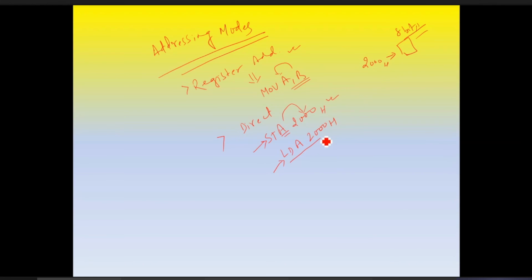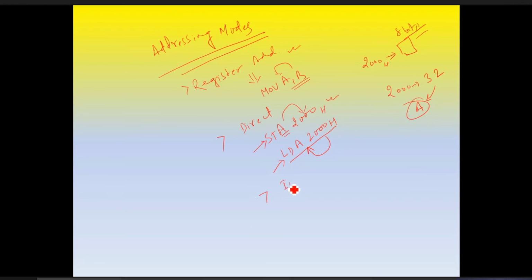Then LDA 2000, just opposite. From 2000, whatever the content at this location, suppose 32 is there, this 32 we can move to the accumulator. That is the work of this LDA instruction, and it comes under direct addressing mode.